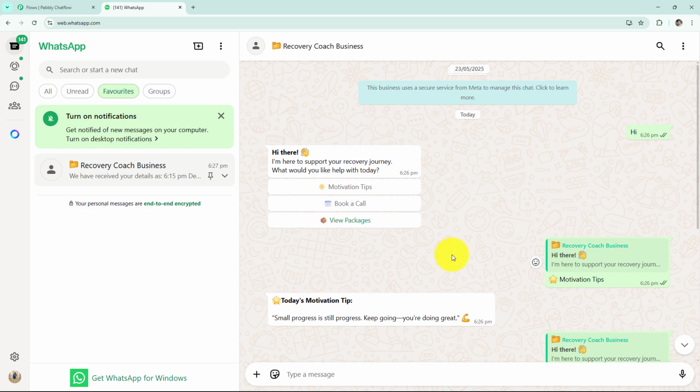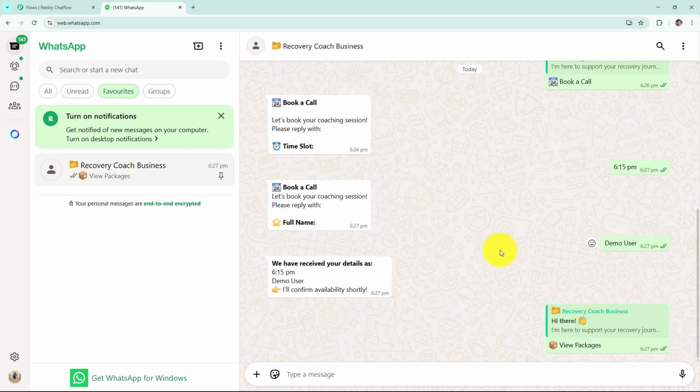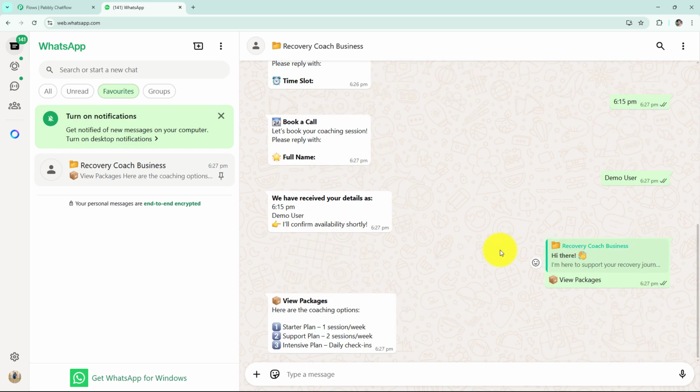Then lastly, I'm going to click on view packages, and it responds to me with all the package details. Here are the coaching options: starter plan 1 session per week, support plan 2 sessions per week, and intensive plan daily check-ins. So this is the WhatsApp chatbot that I have created with the help of Pabbly Chatflow.